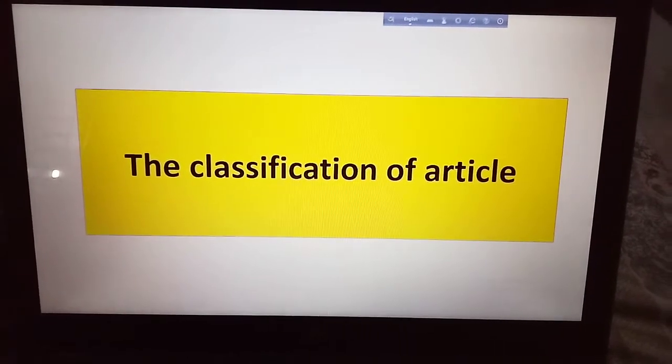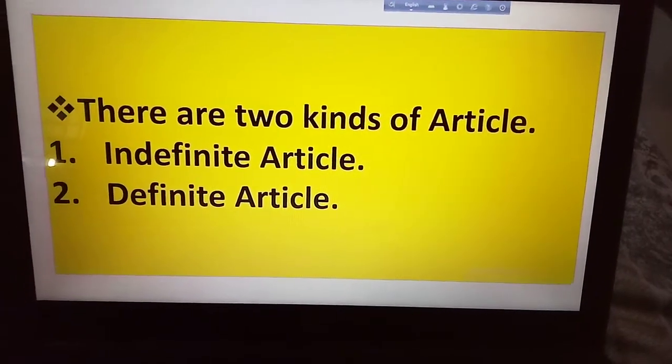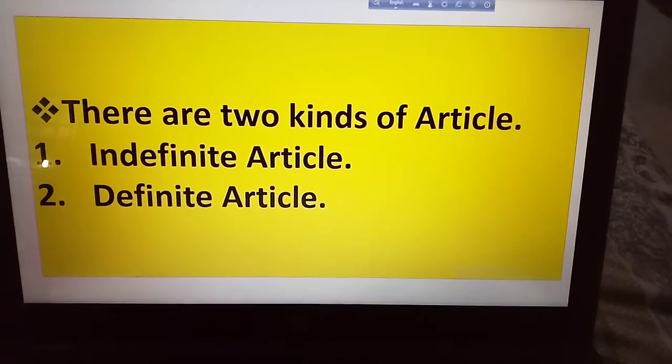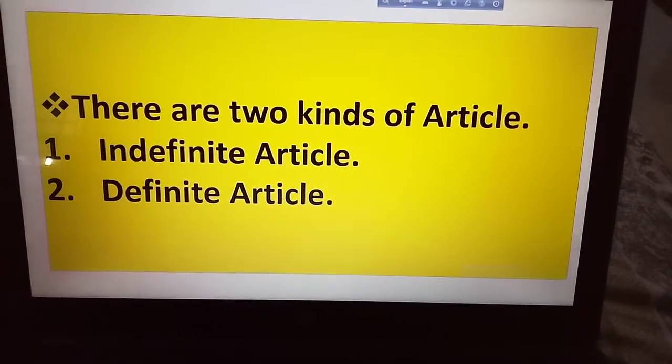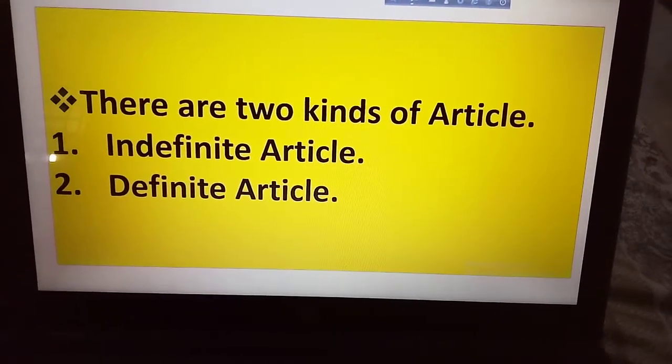The classification of article. There are two kinds of article, indefinite article and definite article. Now we have to know what is indefinite article.